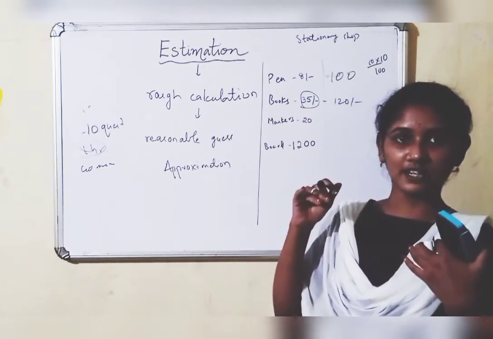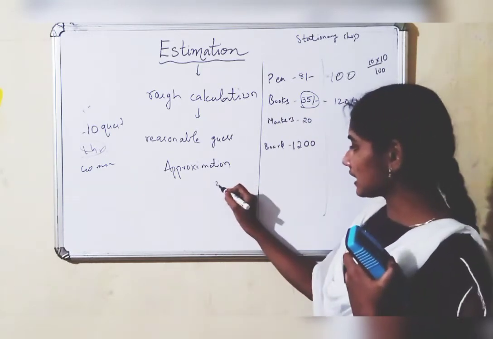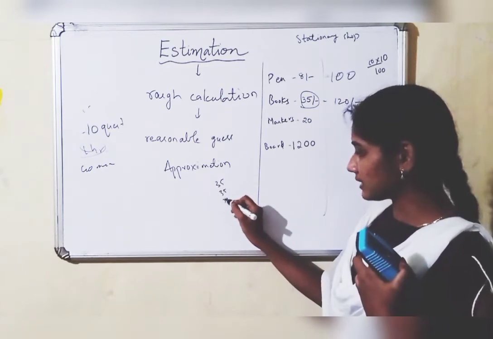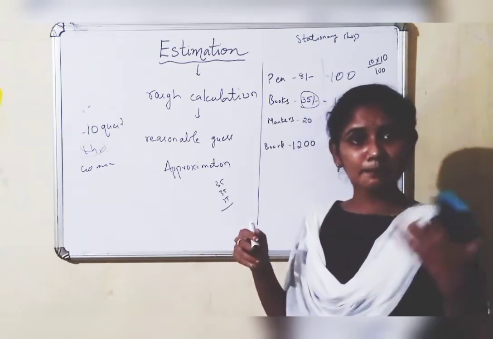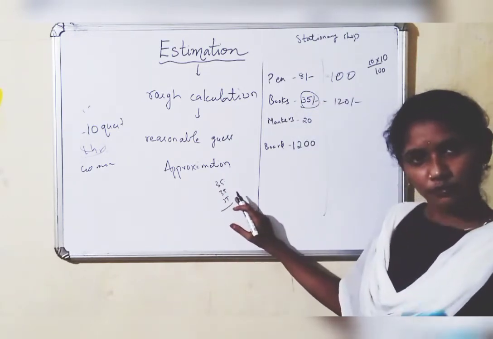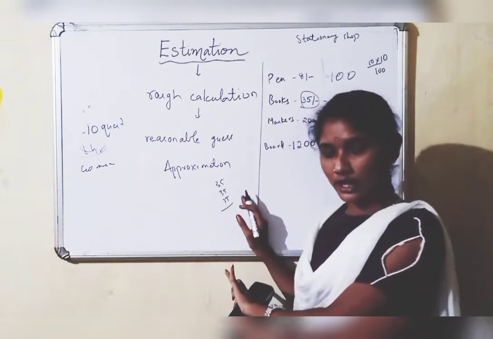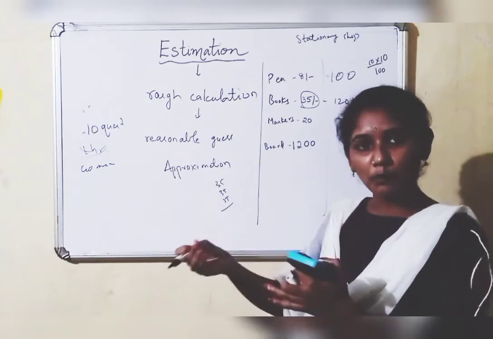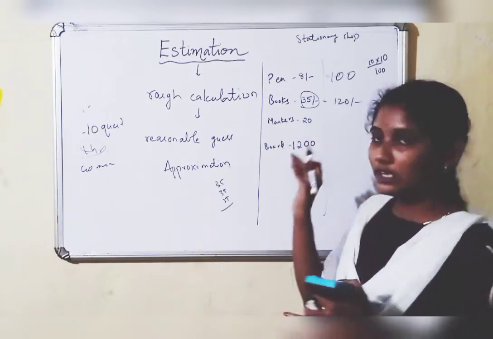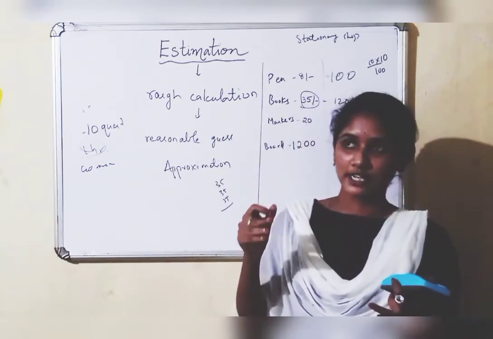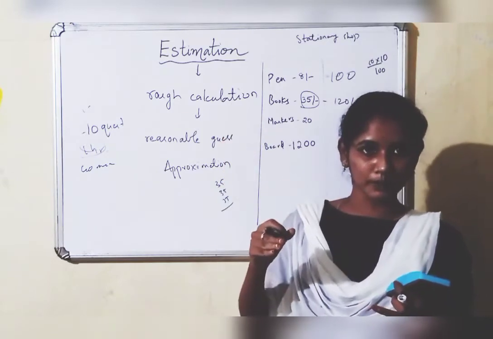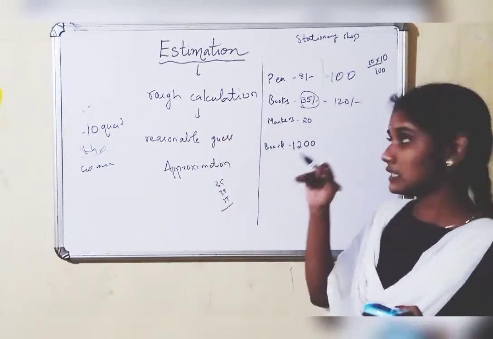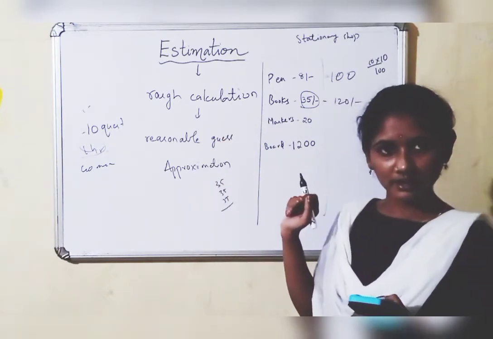So we roughly calculated. We have not done exactly 35 plus 35 plus 35. If we do that, we'll get the exact rate. It is okay. But if you want an immediate answer, how much you have to take, then you will think a rough calculation. For example, if one book is 40 rupees, I have to take 120 rupees. That you will take. Right?